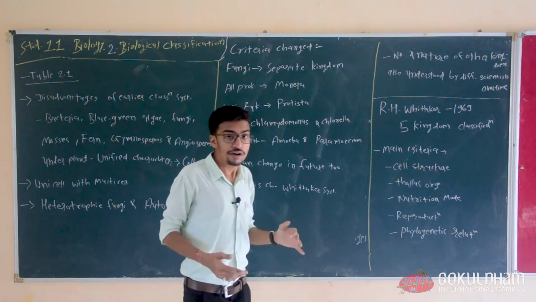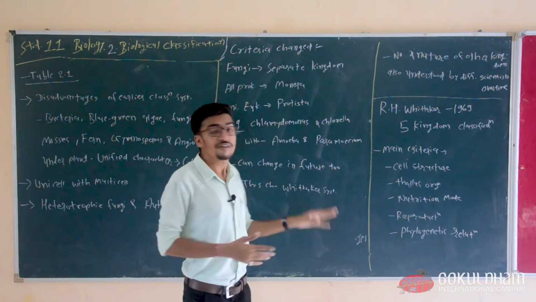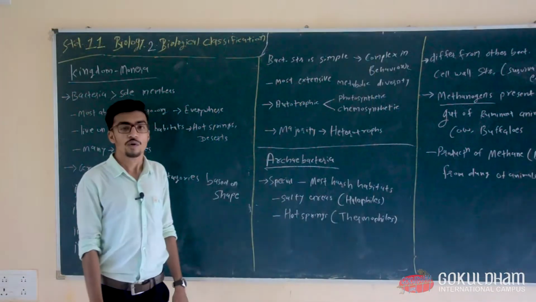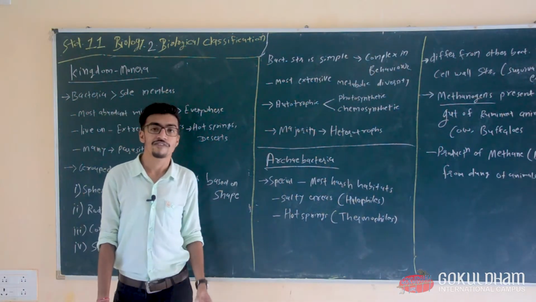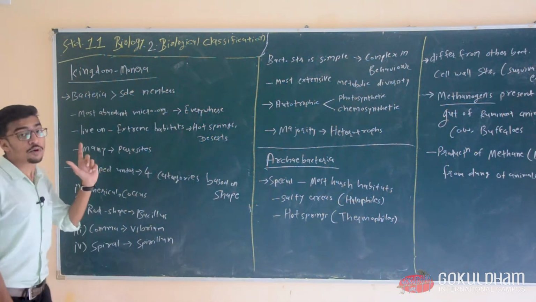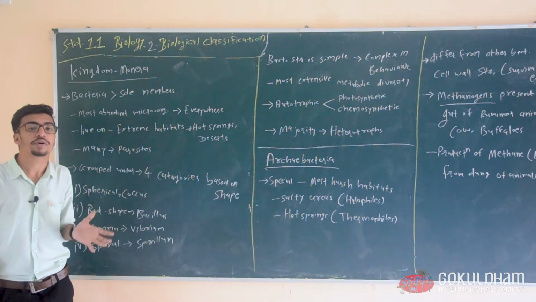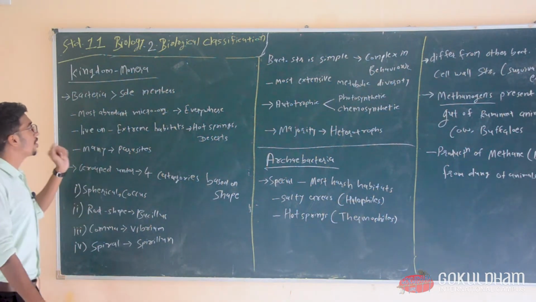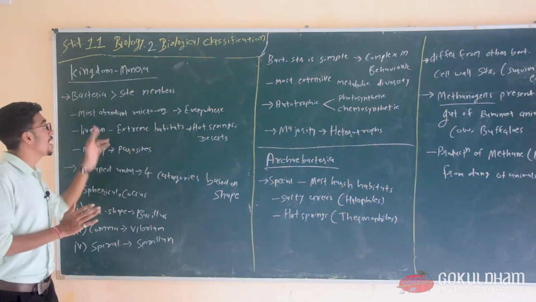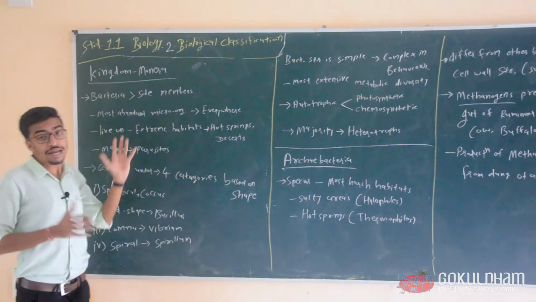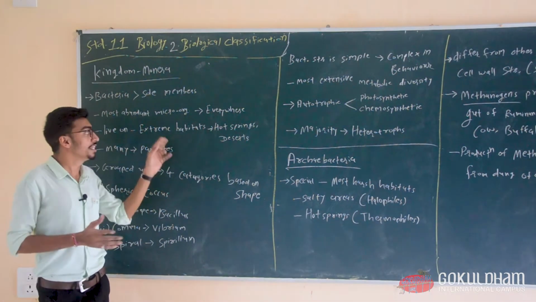Now in this chapter, we are going to discuss only our Whittaker five kingdom classification. Our first kingdom is the Monera kingdom. In the Monera kingdom, all the prokaryotic organisms are placed. Bacteria are the sole members of this kingdom, so bacteria are abundant in this Monera.